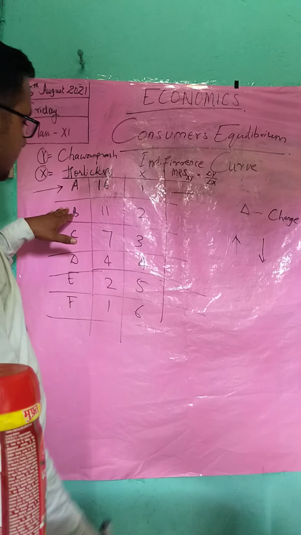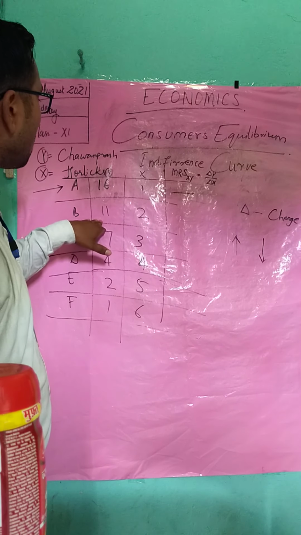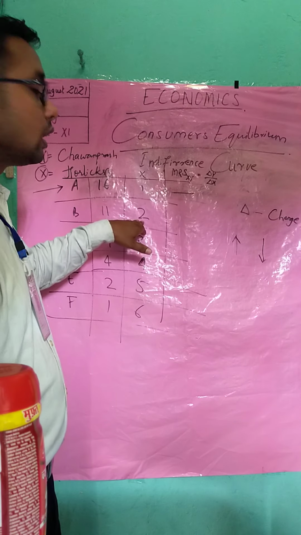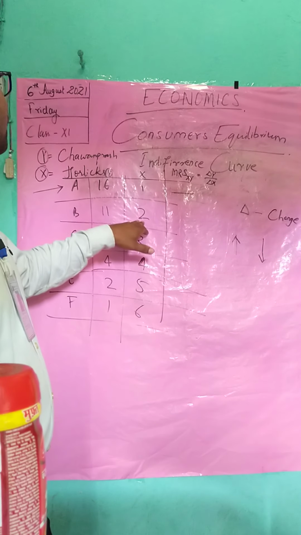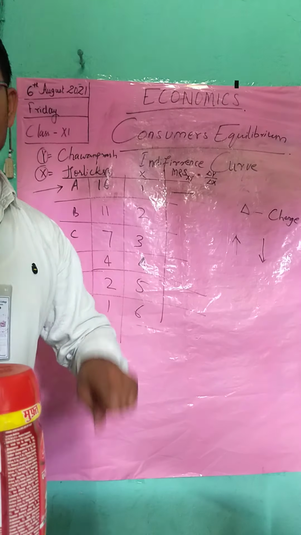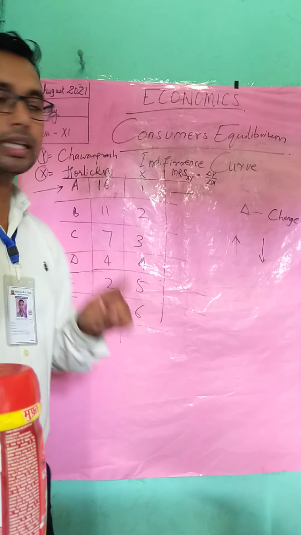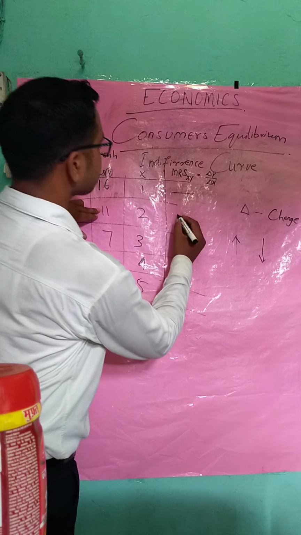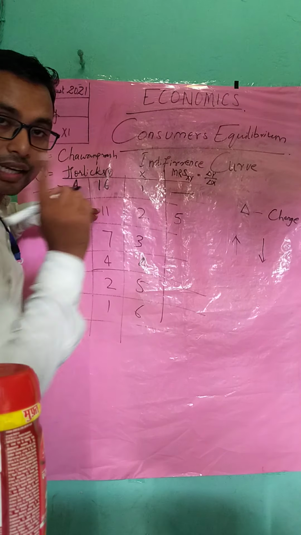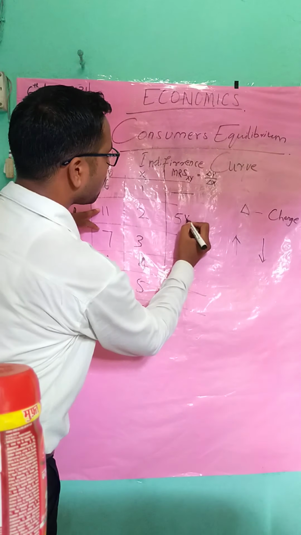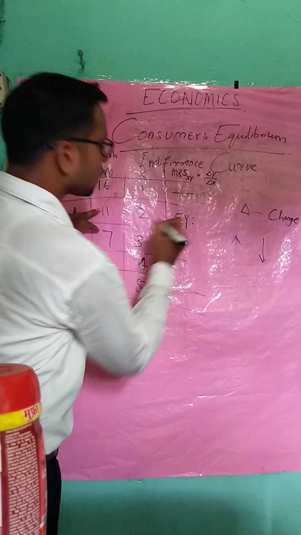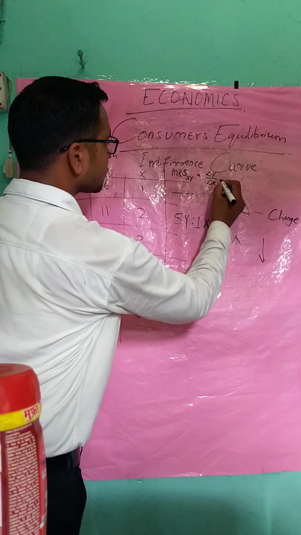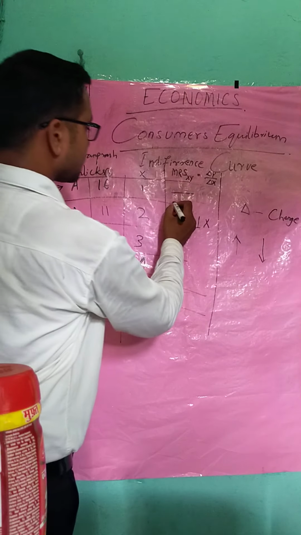So the next bundle says 11 spoonful of Chyawanprash will give you 2 spoonful of Horlicks. How does it happen? See here, 16 minus 11 is 5. You are sacrificing 5 units of Y to consume 1 extra unit of X, that is Horlicks, isn't it, students?